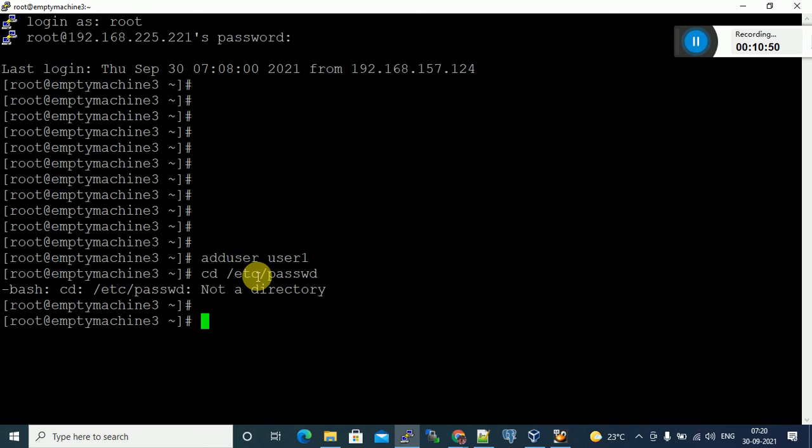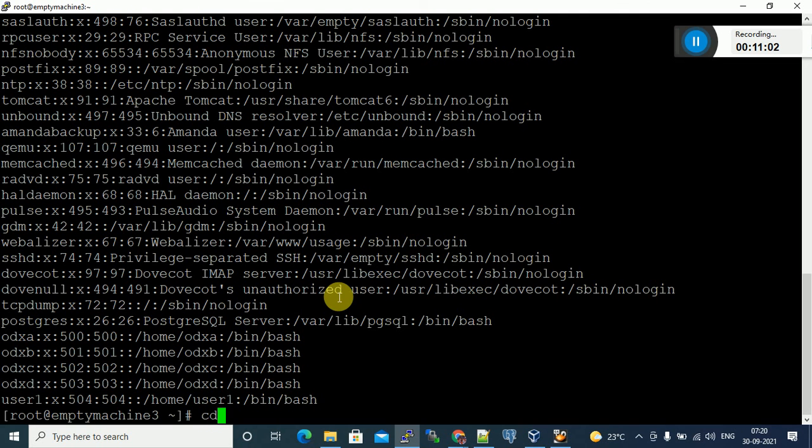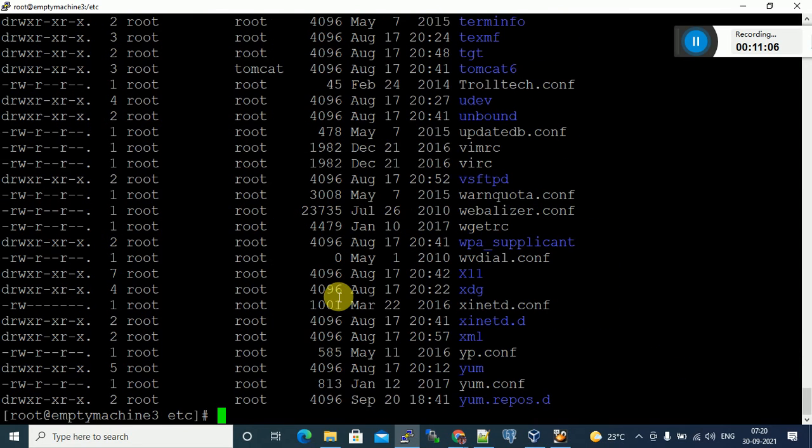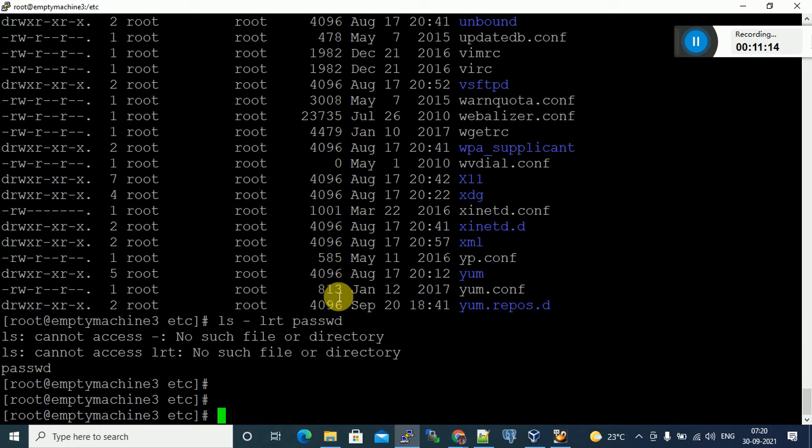If you want to see this password file data, either you can use cat with the full path and file, or go to /etc. Here I can find our file with ls -lrt passwd. It will display only that file.